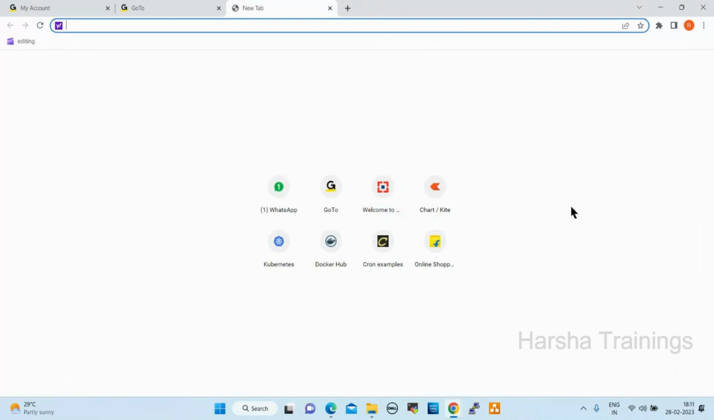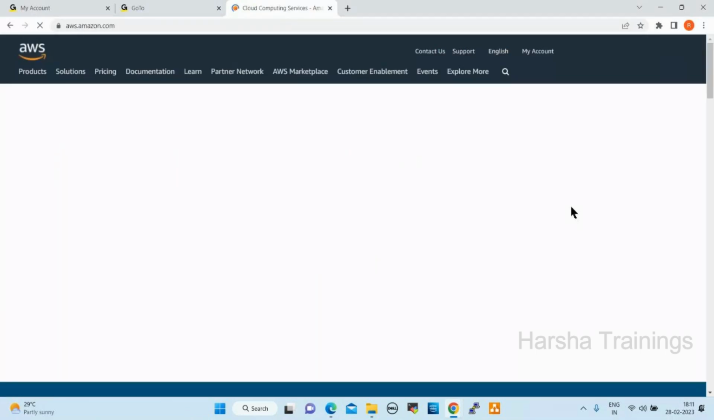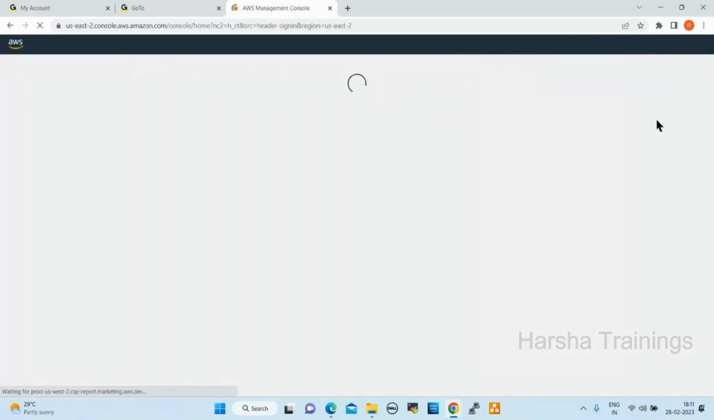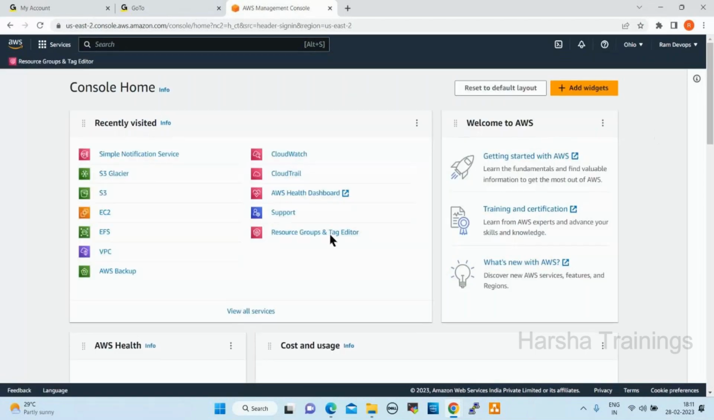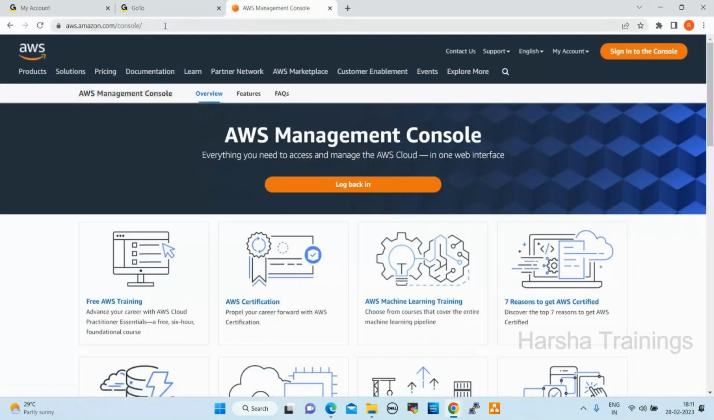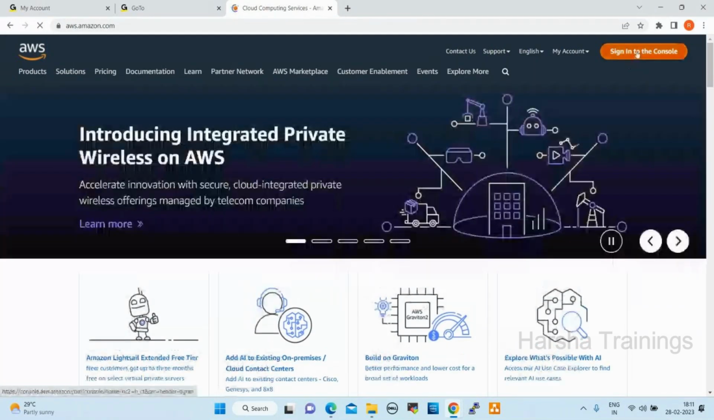To create the account, the URL here is aws.amazon.com. To sign up for the AWS account, enter. See here. Click on sign in to the console. I already saved my credentials, that is why I'm able to log in. I just want to sign out here. Now we can view aws.amazon.com. Click on sign in to the console.